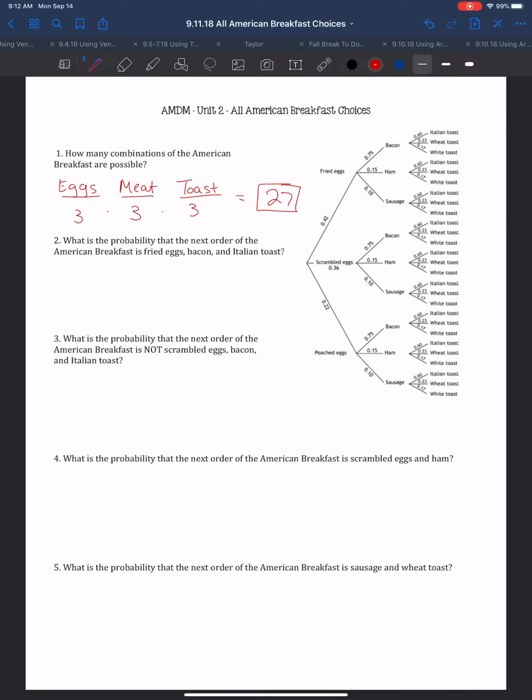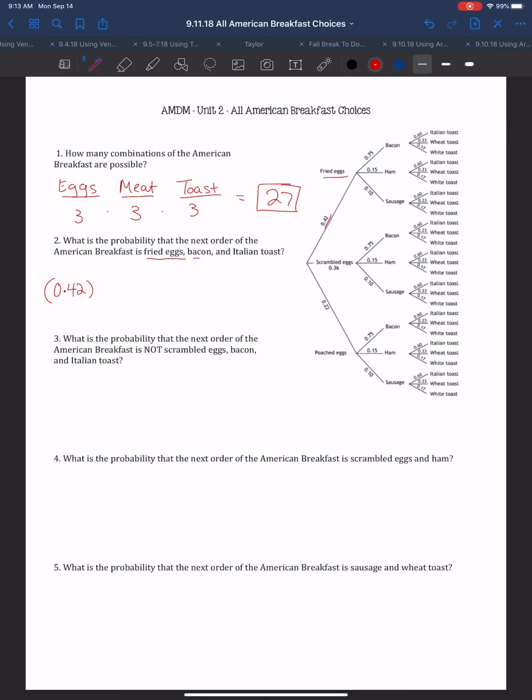Now, number 2 says, what is the probability that the next order of the American breakfast is fried eggs, bacon, and Italian toast? So in order to find this combination, we need to look at the weight of each of these probabilities. The probability of fried eggs is 0.42. Now we need to look at bacon.